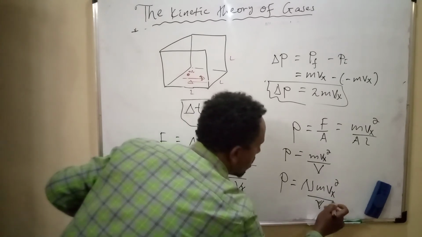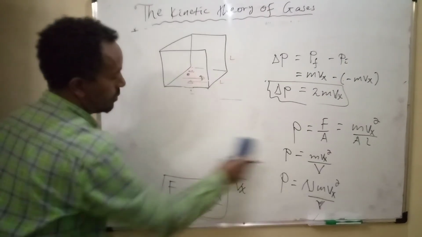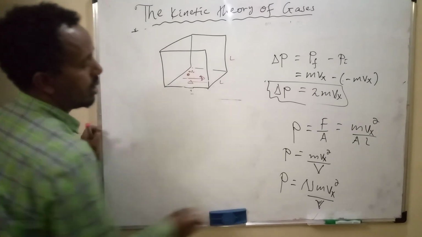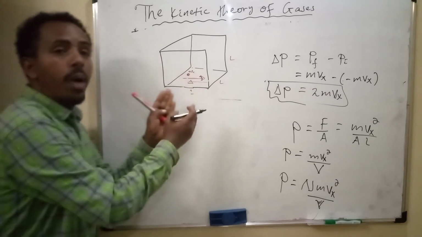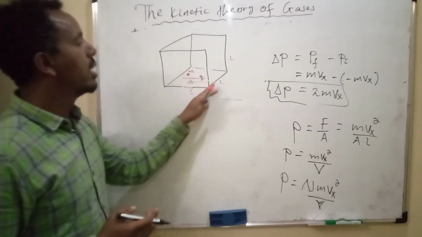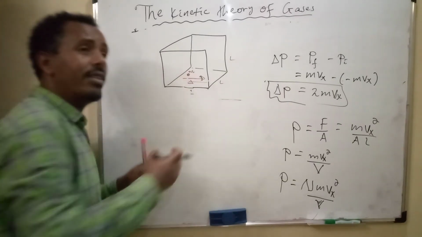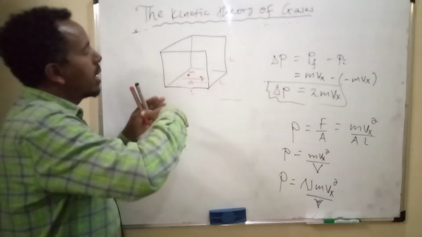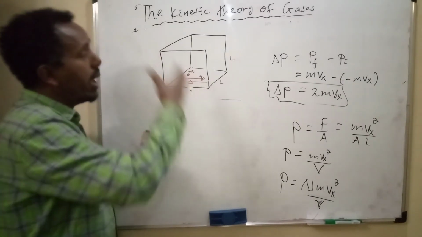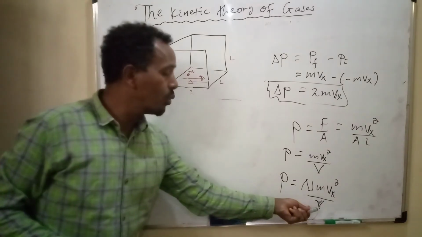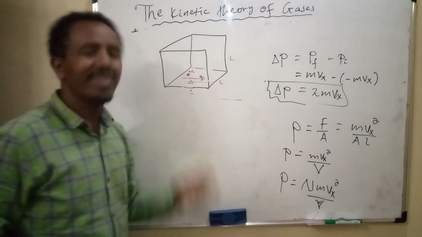Now, this cube has 3 dimensions: x, y, and z. So a molecule inside this container can exert pressure along x, along y, and along z. Here we calculated only the pressure exerted by the molecule of the gas along the x-axis.